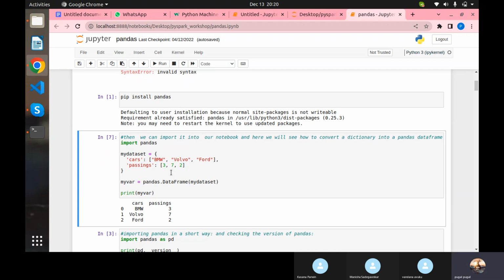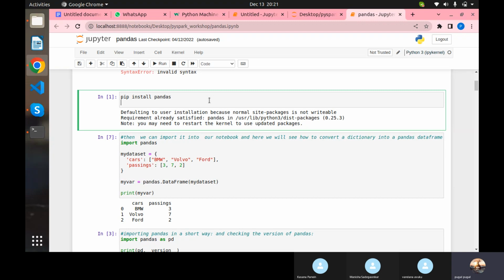So as I was saying, it will automatically convert the keys into column names and the data into column values. So here cars is a column name and BMW, Volvo, Ford are the column data. So that's how it works. And rows will be created automatically. Else, if you want to give your own row names, we have something called the label operation that will help you to do that.